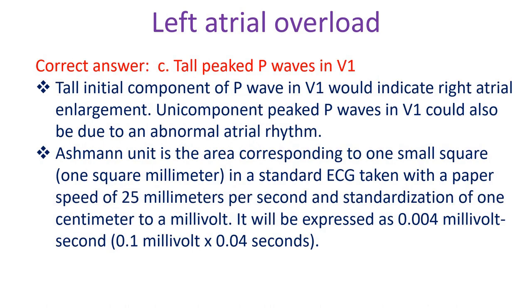Tall initial component of P wave in V1 would indicate right atrial enlargement. Uni-component peaked P waves in V1 could also be due to an abnormal atrial rhythm.